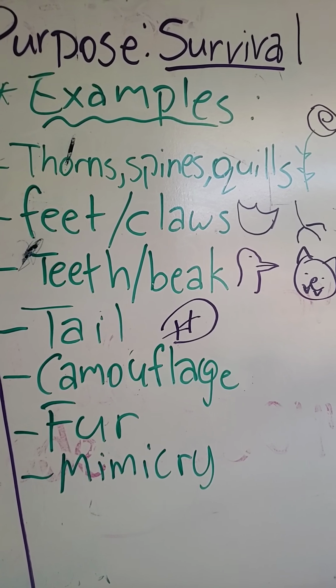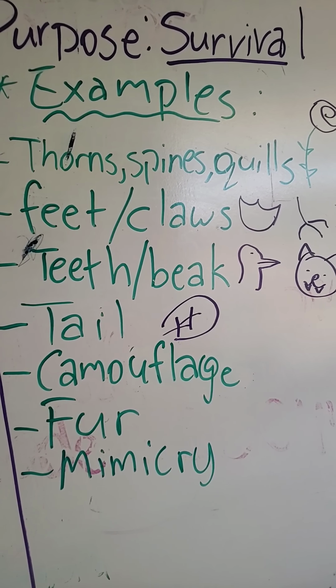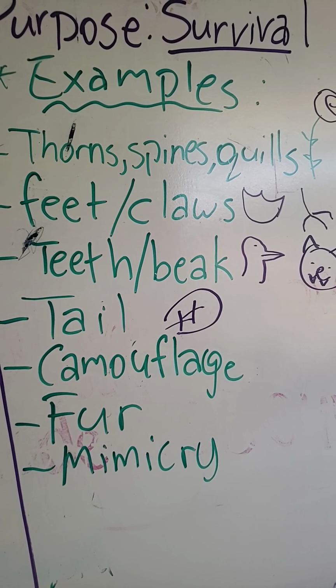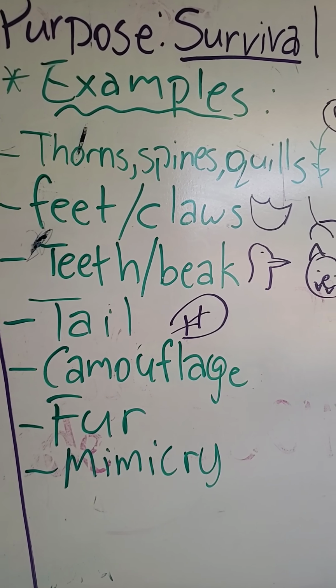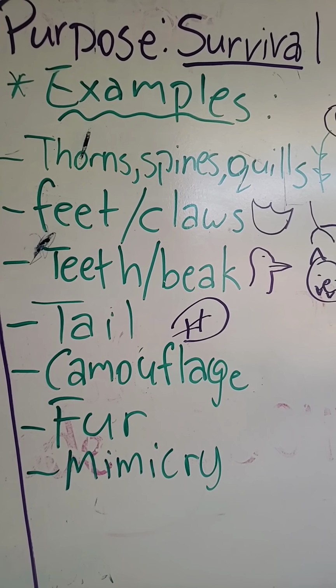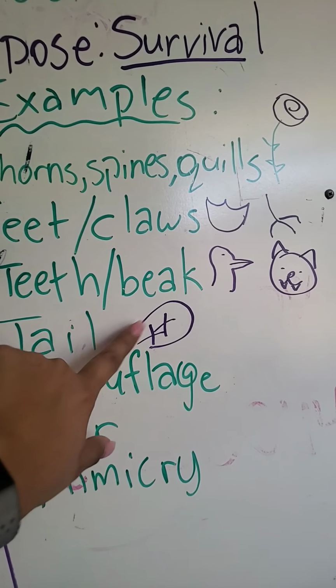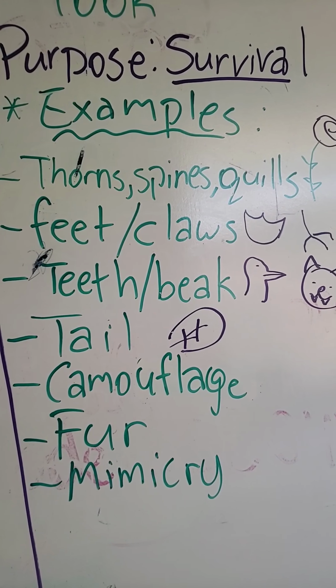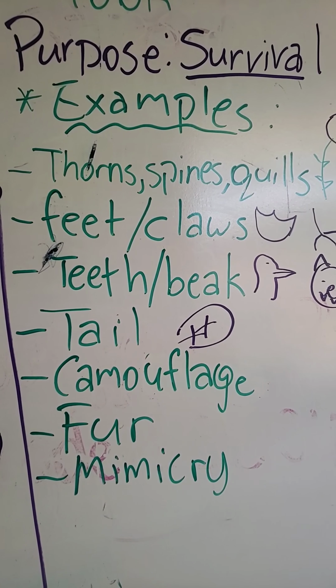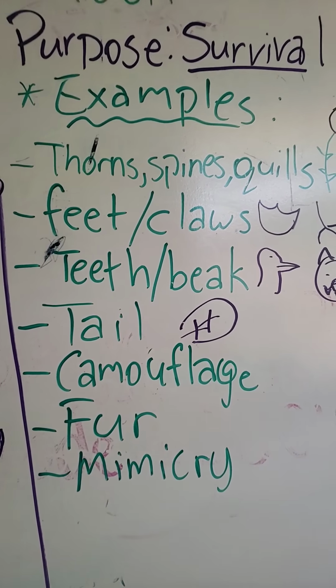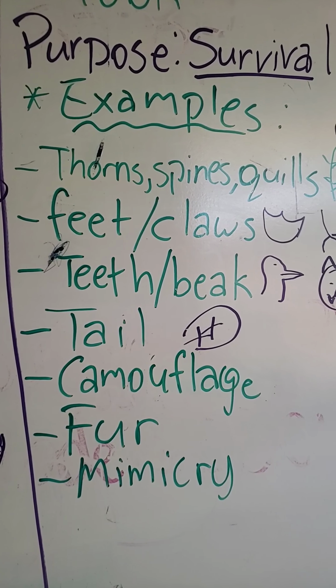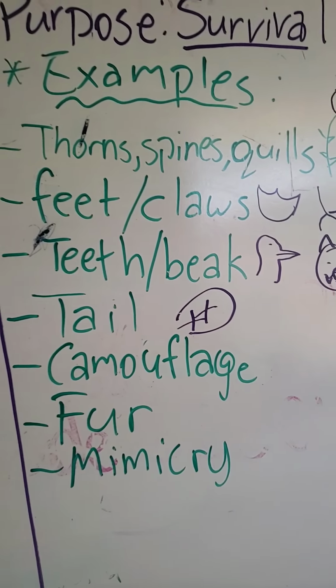Some birds eat fish, so they have beaks that are adapted for them to be able to eat the fish. So those are some examples of adaptations. There's also tails. Think of a beaver. Beavers have flat tails, which allow them to swim in their environments. Beavers tend to live near bodies of water, and so that's why they have a flat tail so that they're able to swim around.